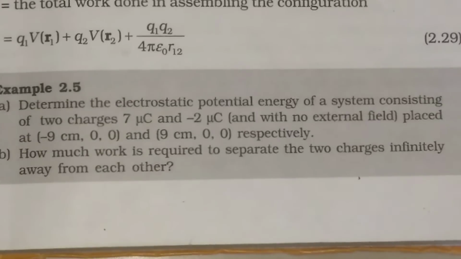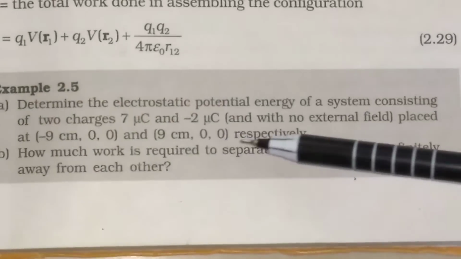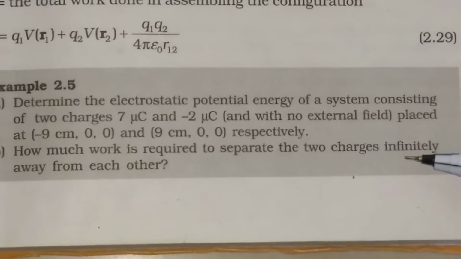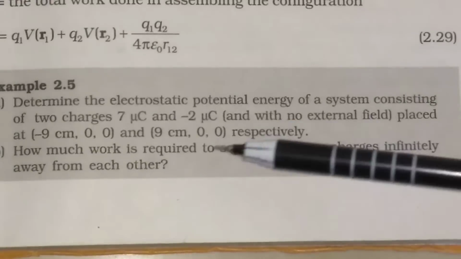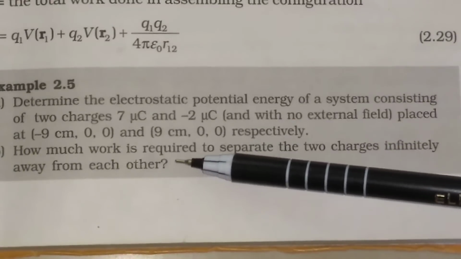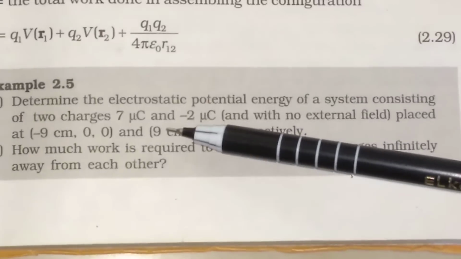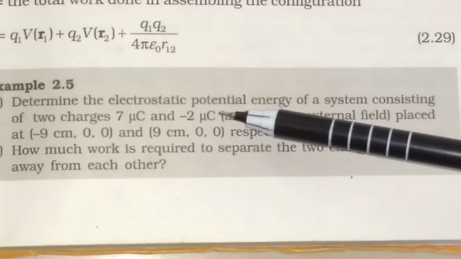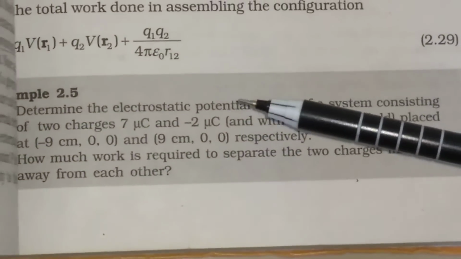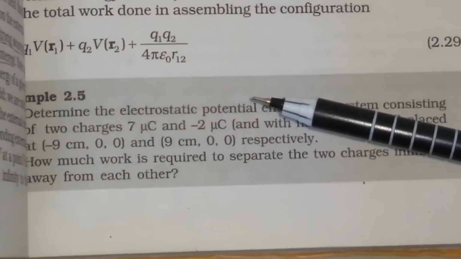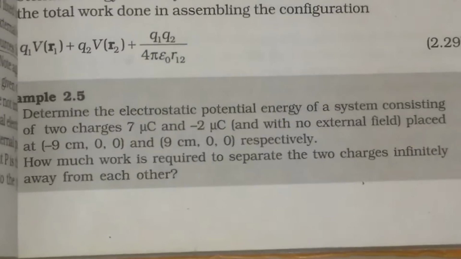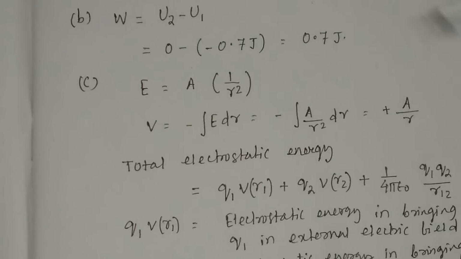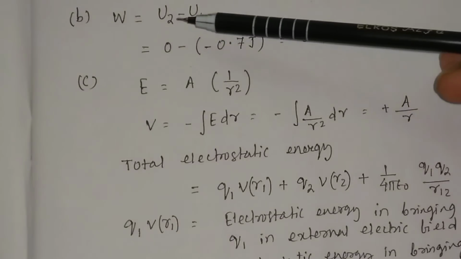Then the next question is, how much work is required to separate the two charges infinitely away from each other? So the potential energy between the two charges, 7 microcoulomb and minus 2 microcoulomb, we have found out is equal to minus 0.7 joule. And what will be the work done in separating the two charges?